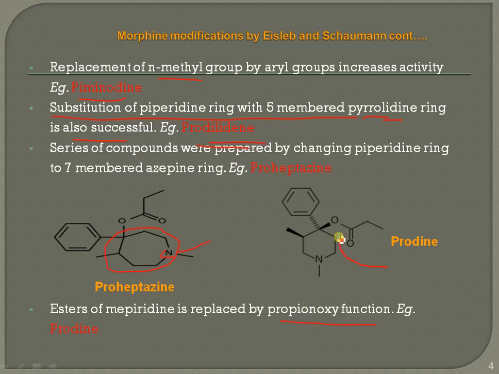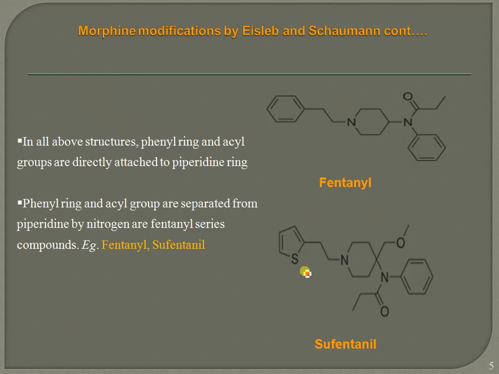Further, the ester of meperidine is replaced by a propanoxy functional group, and it shows biological activity. In this modification, two functional groups are substituted on the piperidine ring system, but insertion of a nitrogen between them forms the fentanyl series. It also has good biological activity when groups are directly attached to the piperidine ring, but they should be separated by the nitrogen in the fentanyl series. Compounds are fentanyl and sufentanil. This nitrogen is inserted between them.